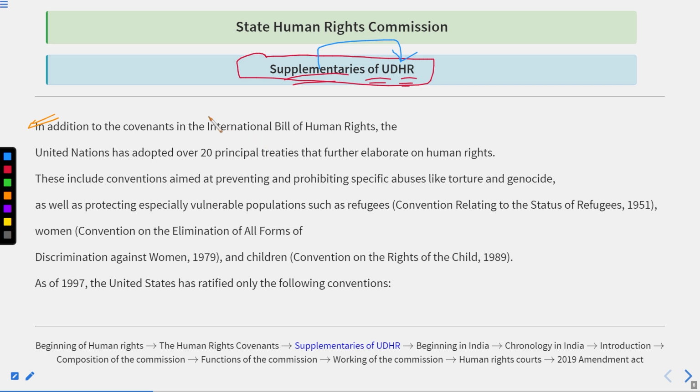Now, what is the International Bill of Human Rights? This is the question I'm going to ask you. What are the elements of the International Bill of Human Rights? For this, you have 30 seconds and your time will start now. Just think about it. Okay, 10 seconds have passed. The last 20 seconds are remaining.